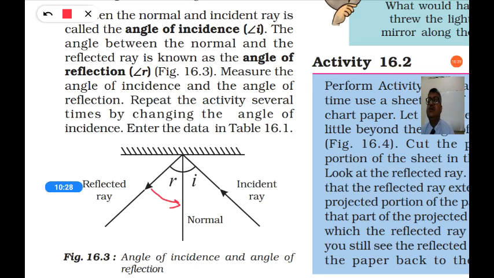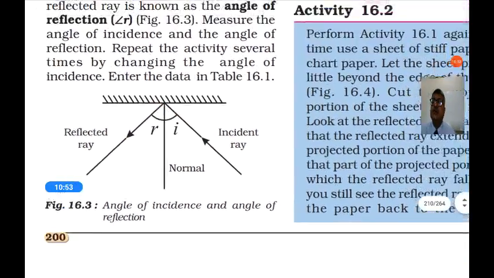Measure the angle of incidence and angle of reflection using the protractor, and repeat the activity several times by changing the angle of incidence. So you send the light at different angles, measure the angle of reflection and the angle of incidence, and make a table. Enter the data in table 16.1.